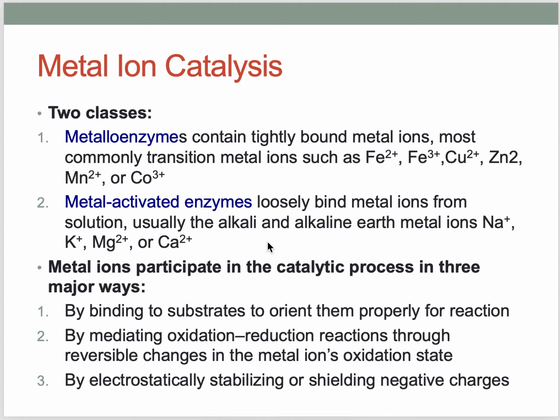Metal ions participate in the catalytic process in three major ways. When metal enzymes do catalysis, they can do it in three different ways. One is by binding to substrates to orient them properly for reaction. Another is by mediating oxidation-reduction reactions through reversible changes in the metal ion's oxidation state. The third is by electrostatically stabilizing or shielding negative charges. So now let's talk in detail.